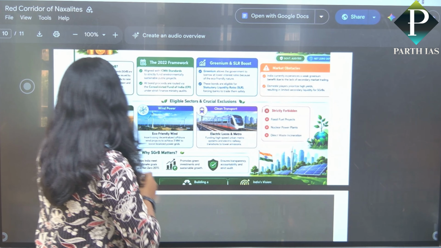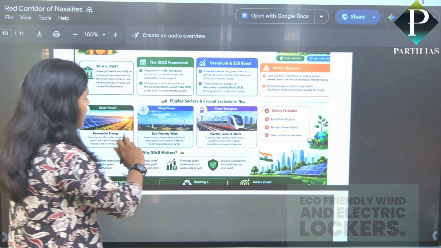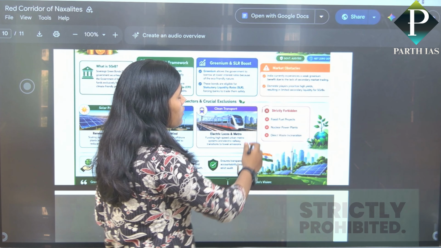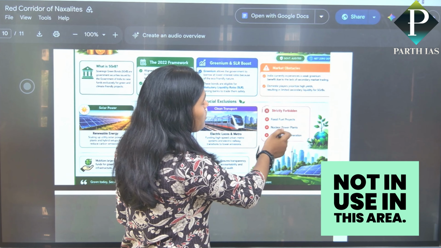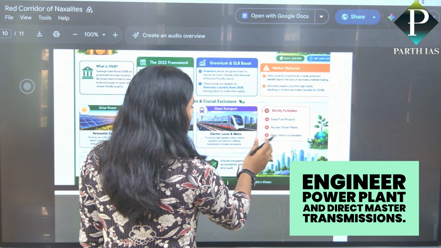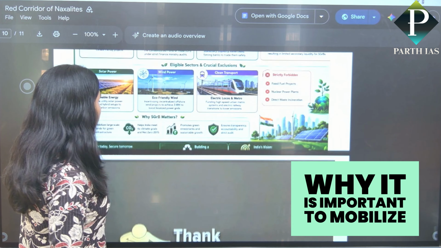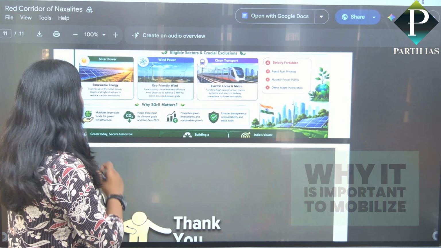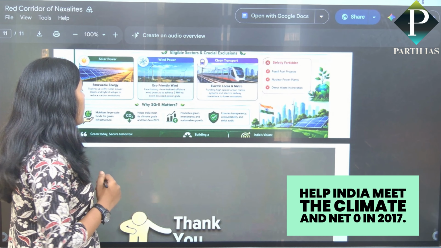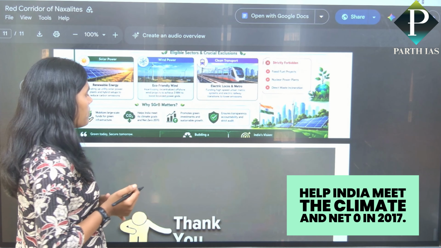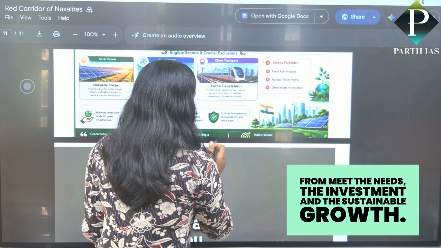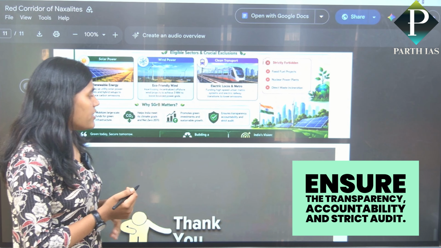Eligible sectors we can use are renewable energy, eco-friendly wind, and electric locomotives and metro. Strictly prohibited, not to be used in this area: fossil fuel projects, nuclear power plants, and direct mass installations. Why is it important? It mobilizes large-scale funds for green infrastructure and helps India meet its climate and net zero goal in 2070. It promotes green investment and sustainable growth, and ensures transparency, accountability, and strict audit.